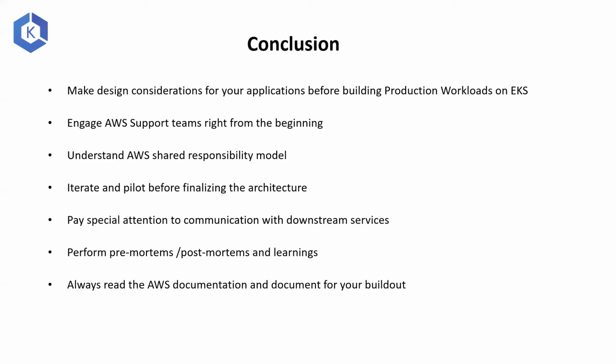All those nuances need to be kept in mind when designing the EKS cluster infrastructure. When you're piloting, you analyze the architecture that you're going to implement, and after you implement your pilot, you do your postmortems and understand the learnings.